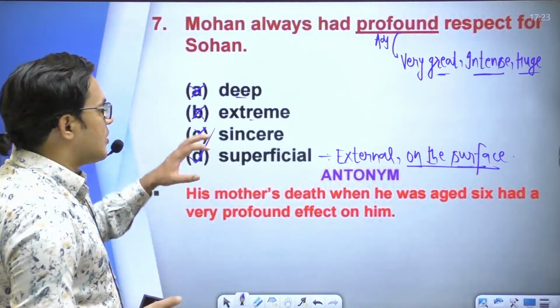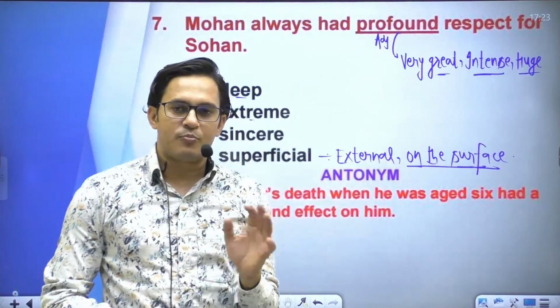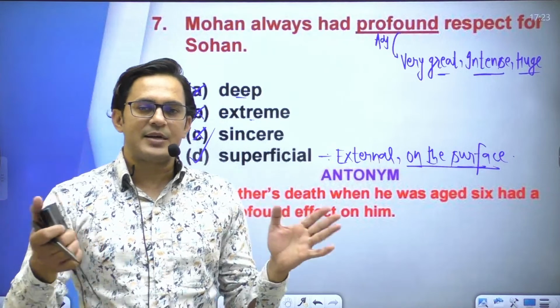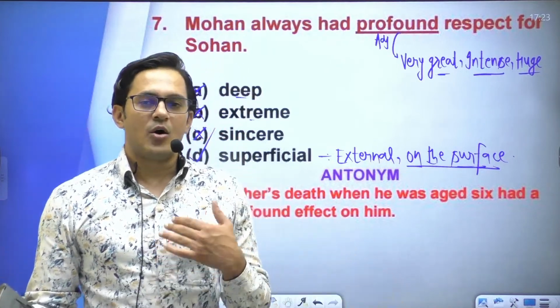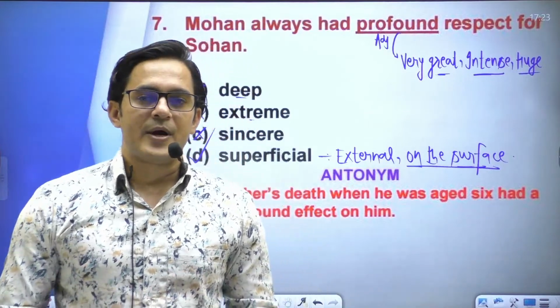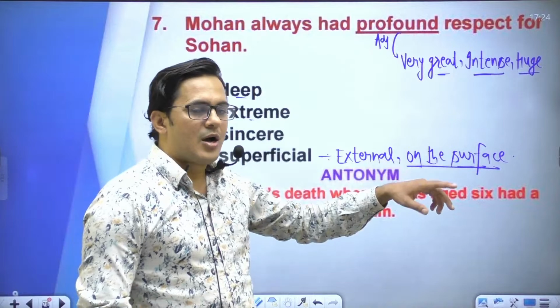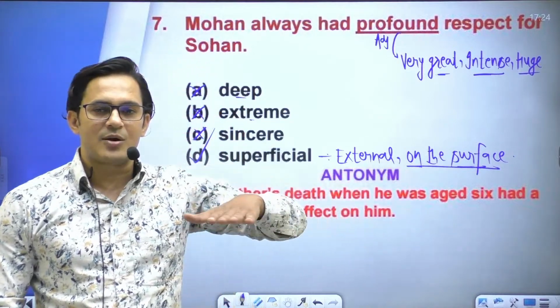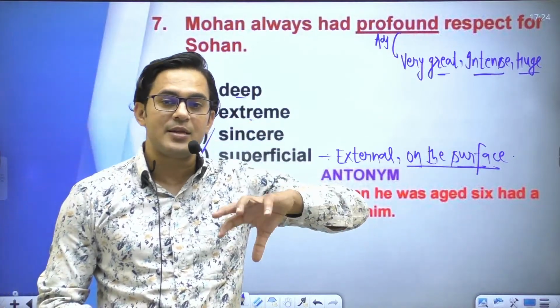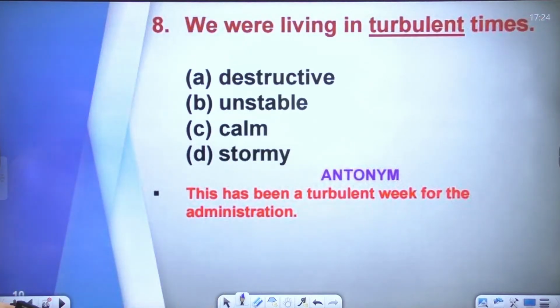Profound means something very great in size, intense, or huge, but superficial means something external, on the surface, not deep. So option D is the right answer. Okay, let's move to the next question.